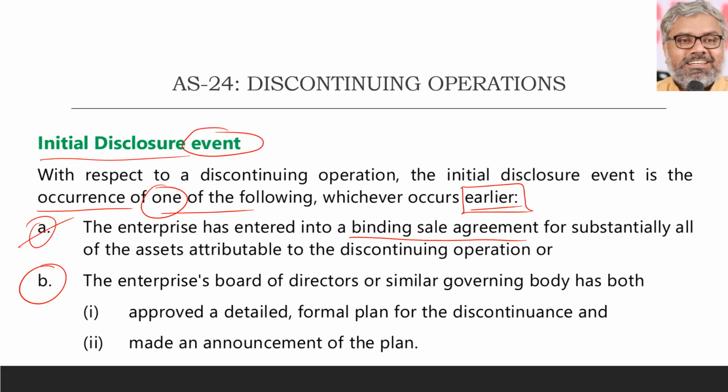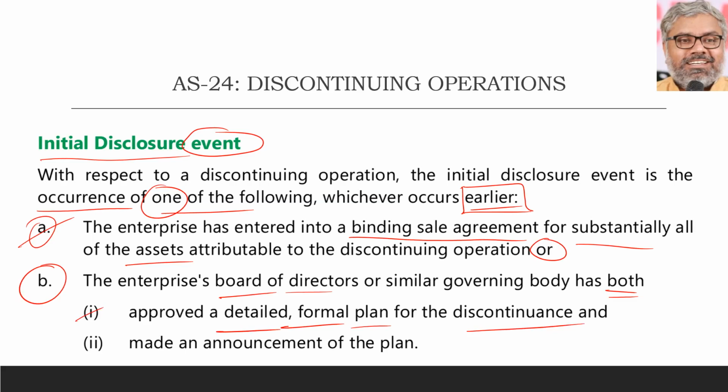When the enterprise has entered into a binding sale agreement for substantially all of the assets attributable to the discontinuing operation, then that becomes an initial disclosure event. Or, the enterprise's board of directors or a similar governing body has approved a detailed formal plan for the discontinuance.